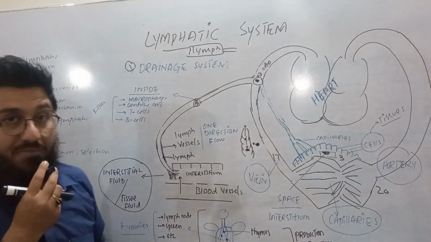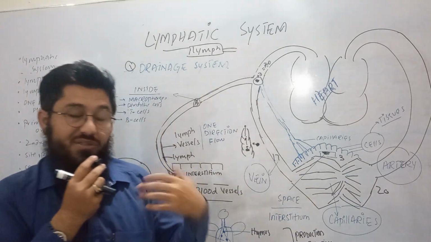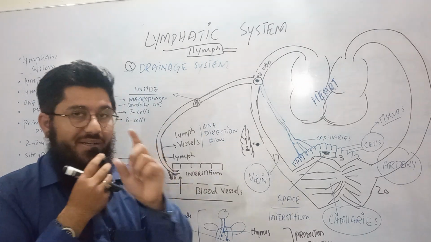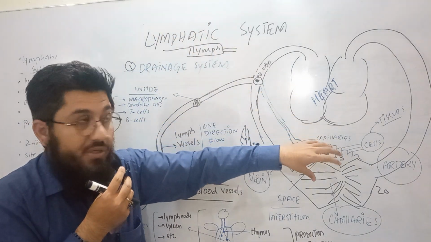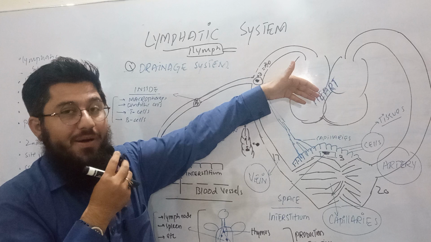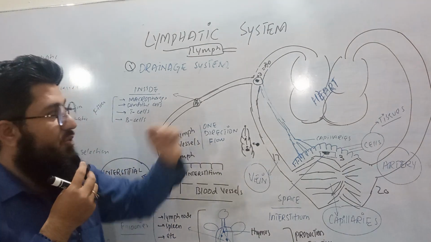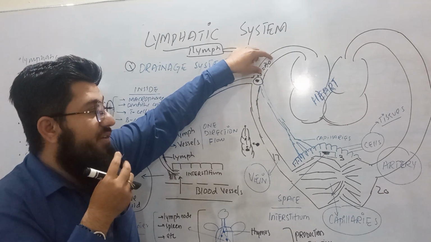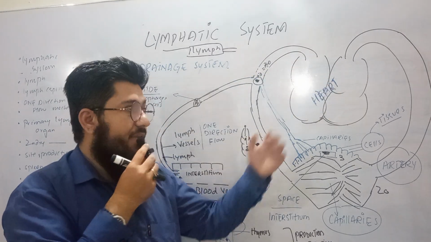Okay, this particular point is very confusing from the students' point of view, and teachers do commit this mistake while telling their students. Forget about that. The point is, the lymphatic system is responsible for bringing the fluid back into the blood. Don't say into the heart, say into the blood. At the end, it is going to become part of the heart also, but first it becomes part of the blood. So 20 liters of fluid in the blood is provided via the subclavian vein from the lymph vessels. Then this fluid will start moving into the heart, and then it will be recycled.